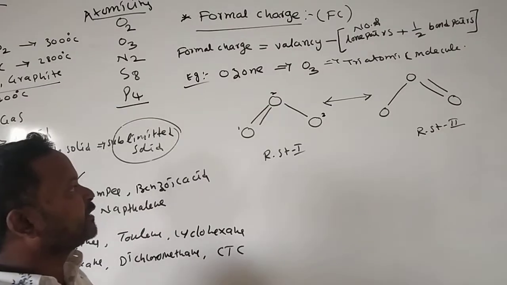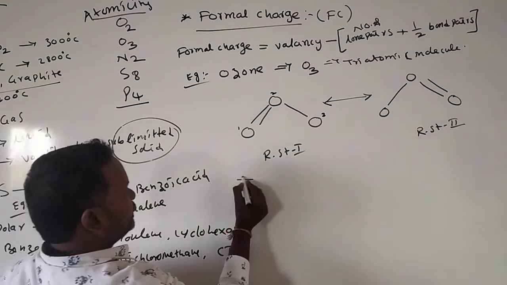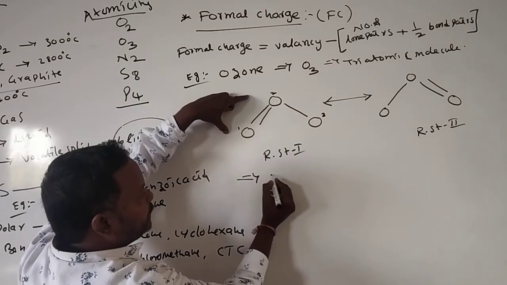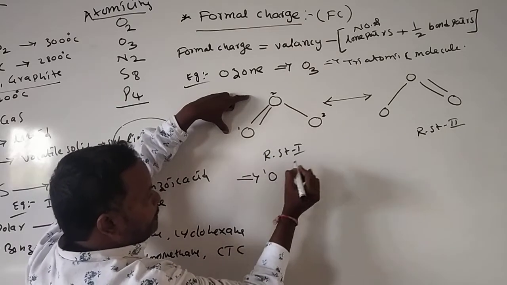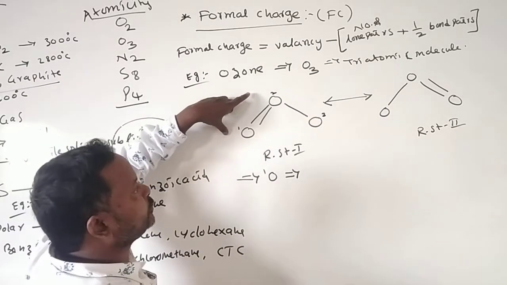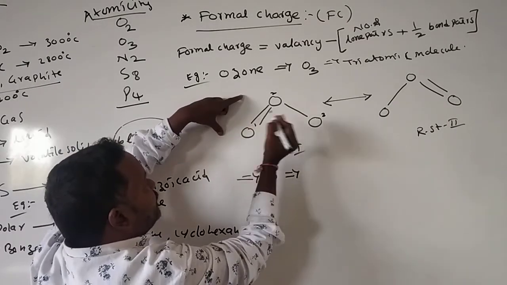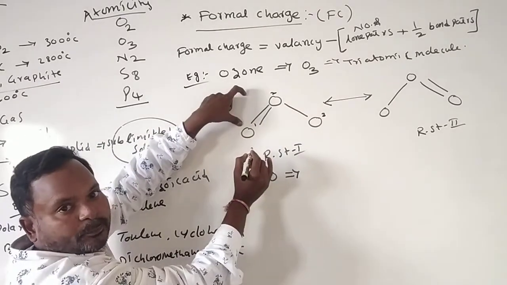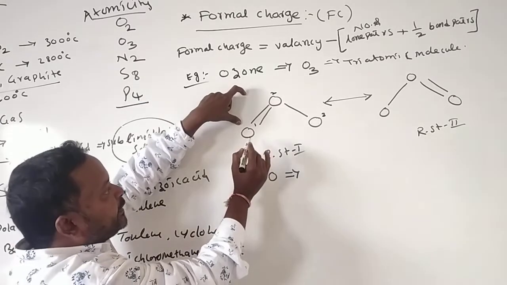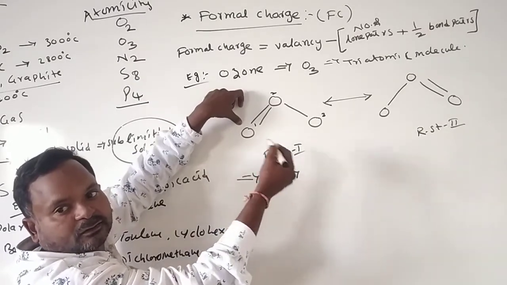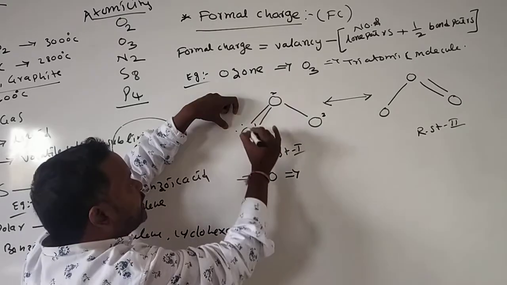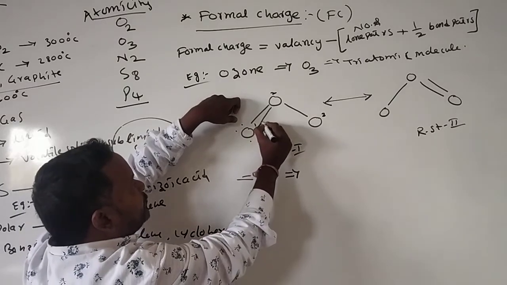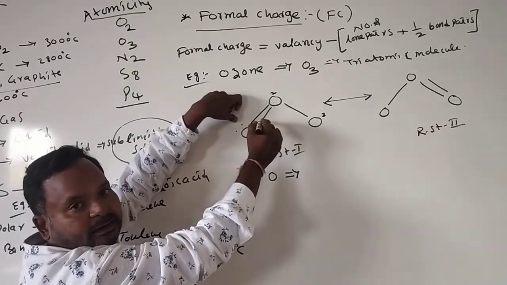In continuation we discuss resonance. Now we'll see formal charge on the first oxygen O1, the formal charge on O2, and the formal charge on O3. Here the first oxygen atom already has two. Every oxygen belongs to which group? The 16th group, which means it has 6 valence electrons in the outermost shell. So already 2 are finished. Here I am writing the remaining, 4 lone electrons, and here 4 bonding electrons.